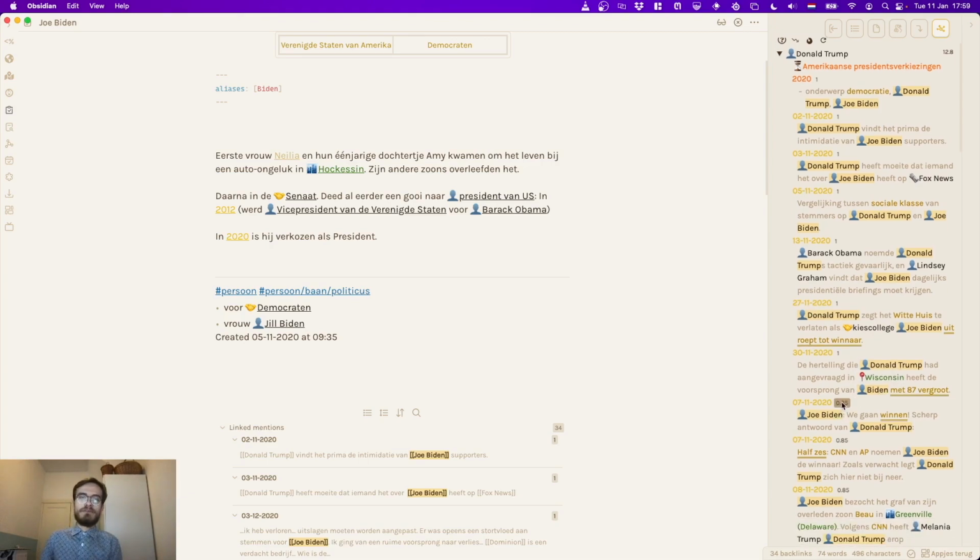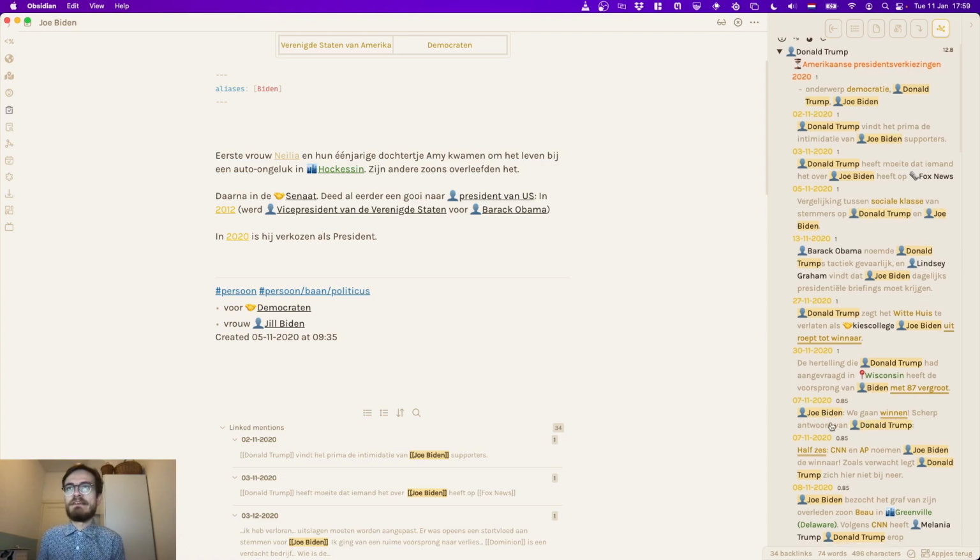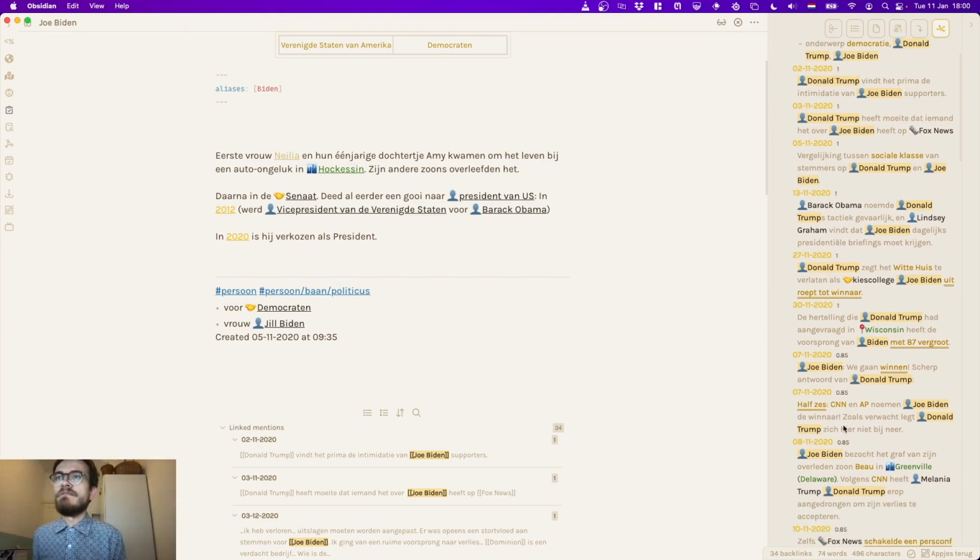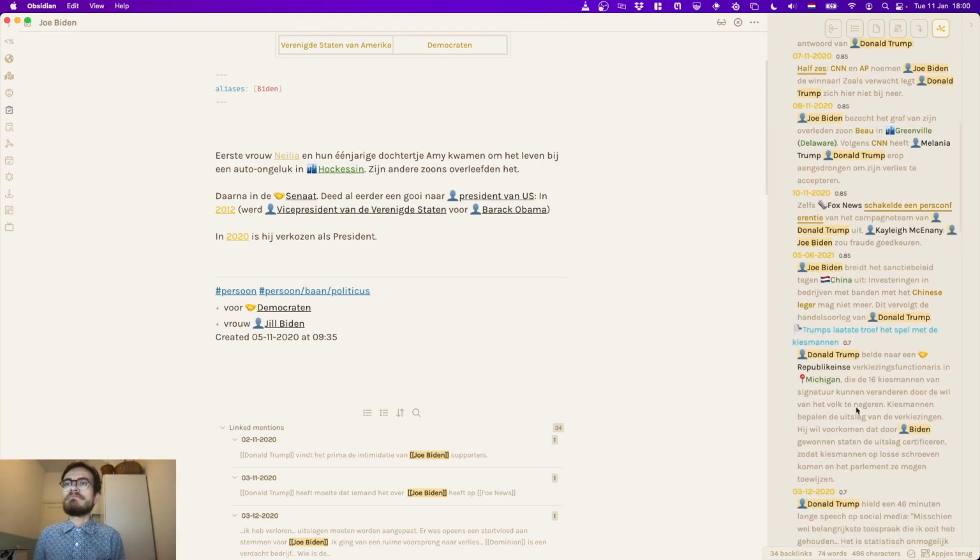Now, if you look at 0.85, which is a lower score, that basically means that there is a sentence next to the other sentence where Joe Biden is, where Donald Trump is mentioned. So here, Joe Biden is mentioned in a sentence, like Joe Biden says we're going to win. Then the next sentence says, with a good answer of Donald Trump. That means that there are two sentences next to each other that mention these two concepts. And so every number is basically like a hierarchy of how strong the connection is.